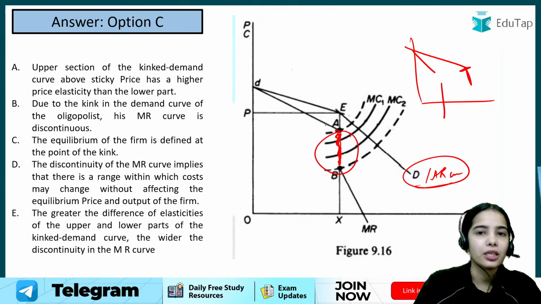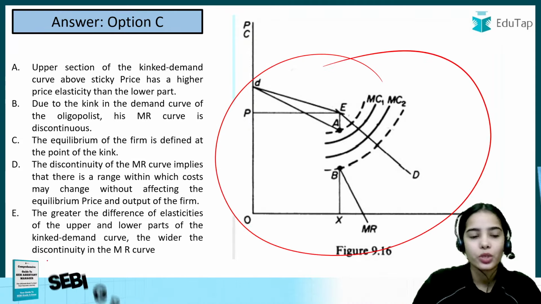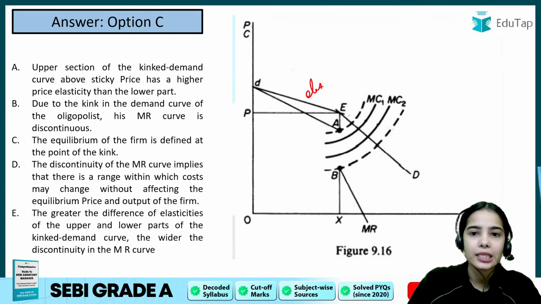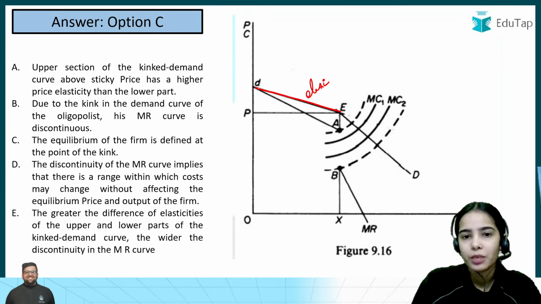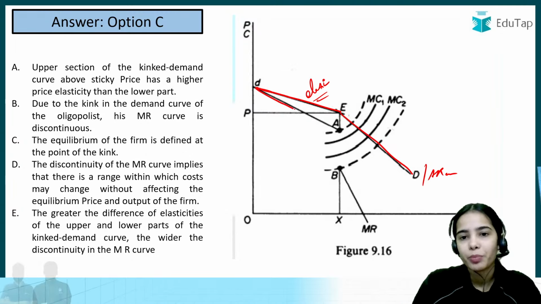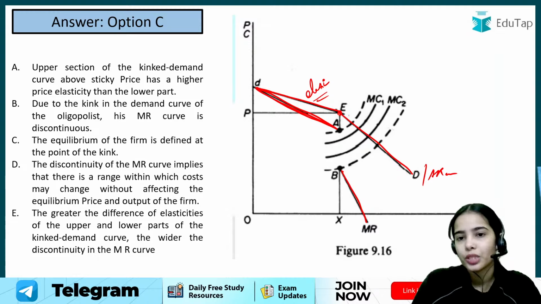I hope you have studied this in your classes and sessions. If you have not studied this, then do study the kinked demand curve. This is a revision session, so I'm just trying to revise the important concepts, but you need to know that the upper part of the average revenue curve for the oligopoly, the kinked demand curve, is elastic, while the lower part is inelastic. For the upper demand curve there is one marginal revenue, for the lower demand curve there is another marginal revenue, and due to this kink there is a discontinuity in the marginal revenue curve. So this is the idea.